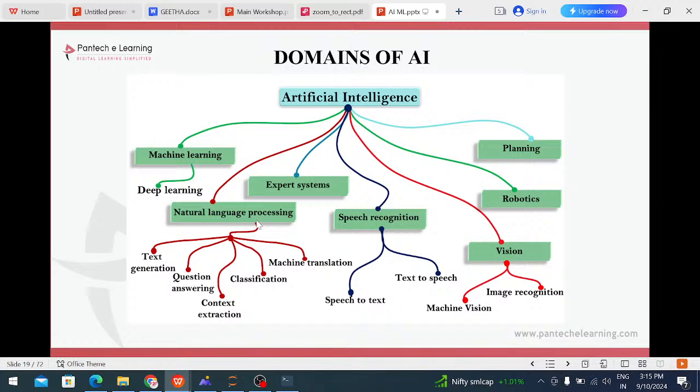After that, machine translation. A machine cannot understand normal language, so we convert it to binary language. For that purpose we use machine translation and text generation. Everything uses natural language processing only. After that, expert systems. Expert system means whatever information there is, it is trained, then tested, and then performs exactly like that. That is known as expert systems, and then planning.